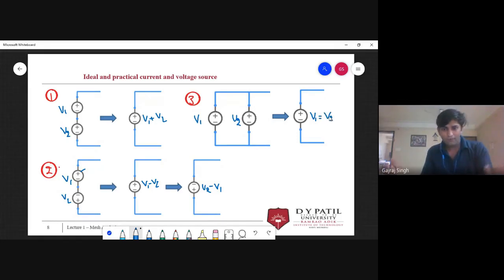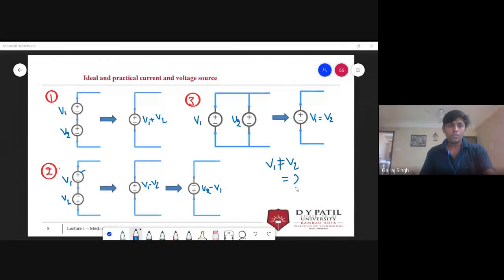Okay, for our interest, let's see what happens if V1 is not equal to V2. Suppose we take two batteries and connect them in parallel.